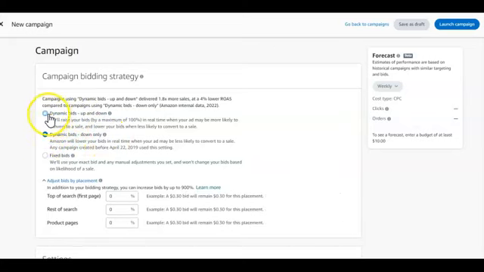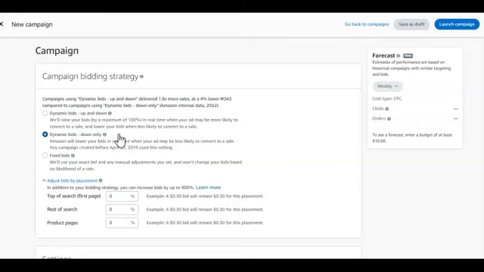The middle one, please do not choose dynamic bids up and down. This one gives Amazon the opportunity to make money out of you. Sometimes they could just unilaterally increase or decrease, but it's very rare for them to decrease the amount you are bidding. But once you put it on dynamic bids down only, it simply means you're bidding the 30 cents, or Amazon can bid lower if they see that you have an opportunity for your book to sell. Then they can also bid lower than that 30 cents, but they must not go above what you have stated,